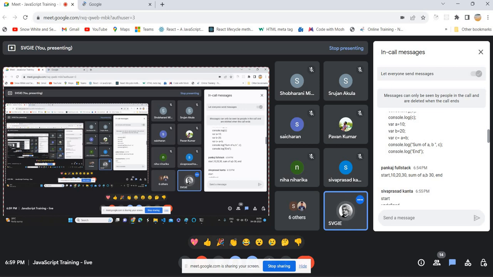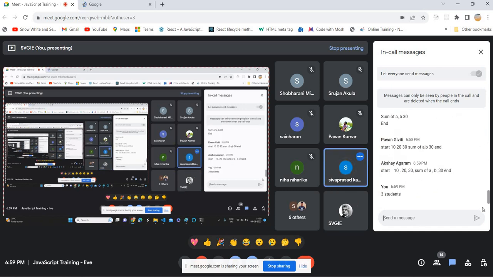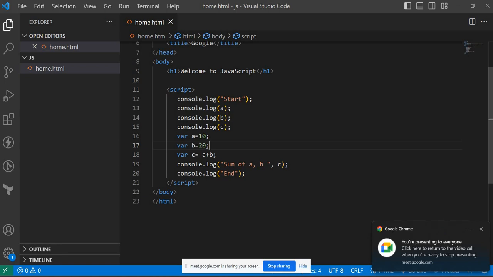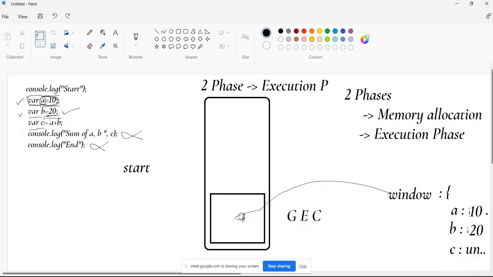Okay, only three students have given the right answer. Let's see what is happening. This is really interesting. That's why you should follow the instructions. We'll execute line by line.